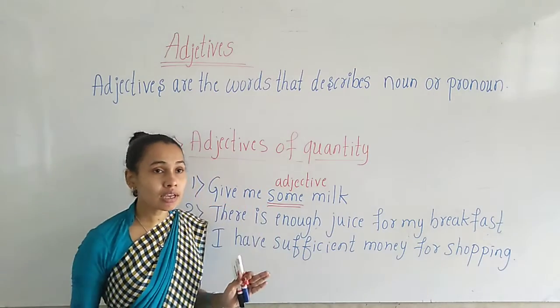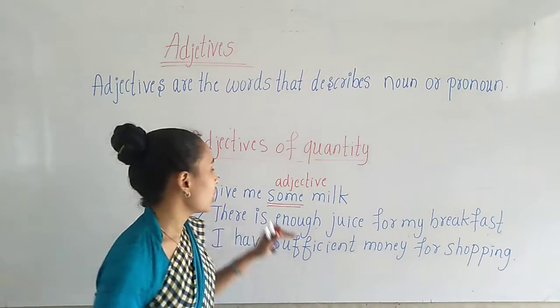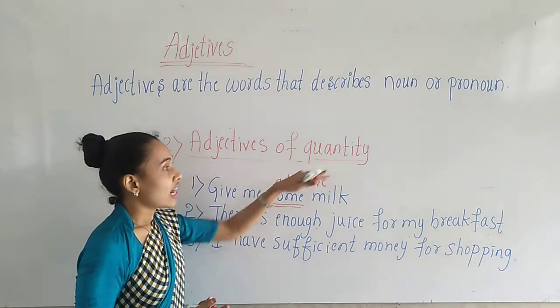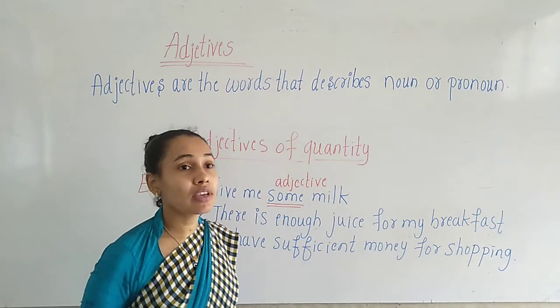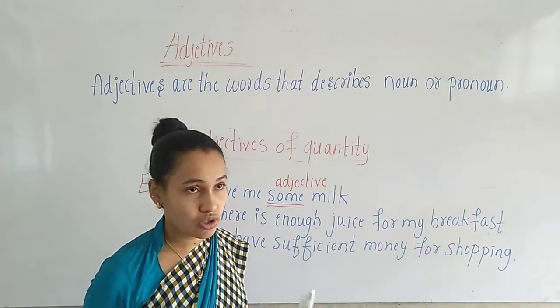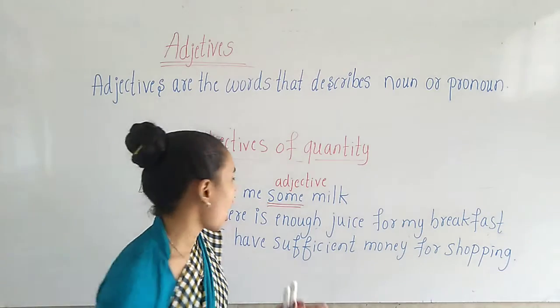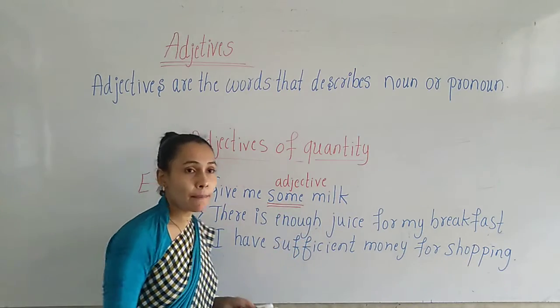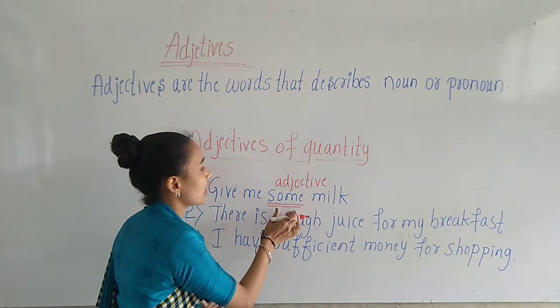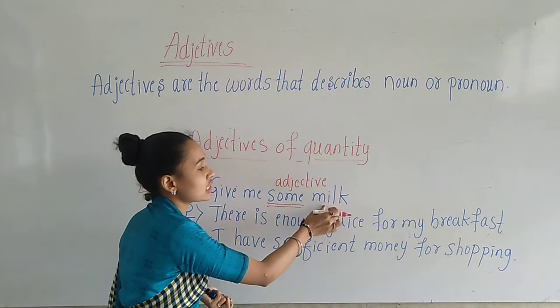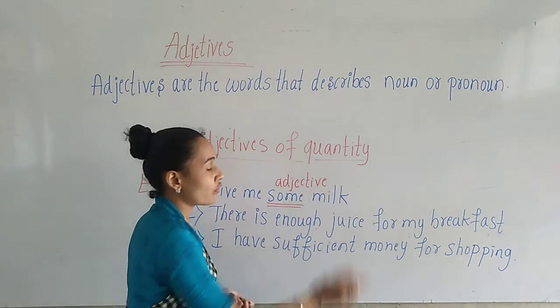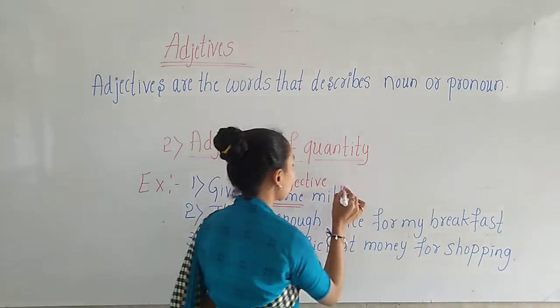How much milk? Some milk. So here the adjective of quantity is giving the answer for how much. Here how much milk? Some milk. Okay. Here some is the adjective which describes the quantity of milk. So milk is here noun.